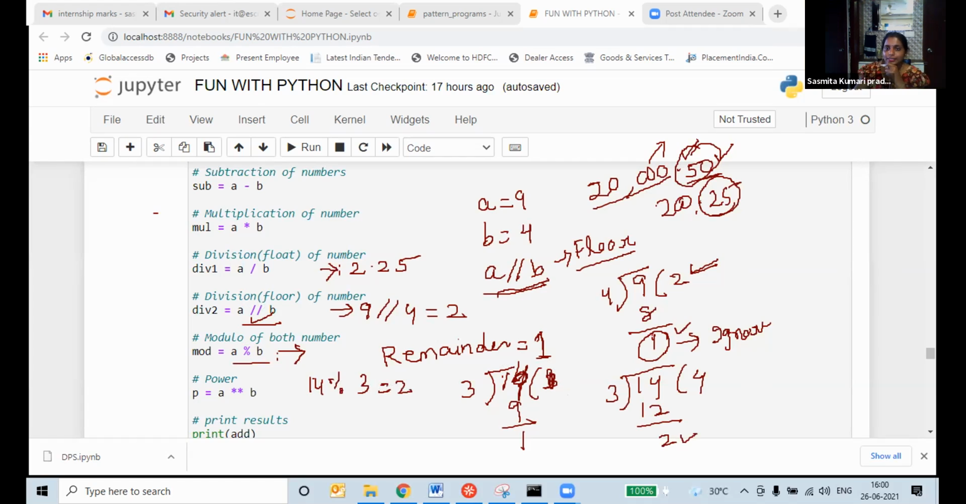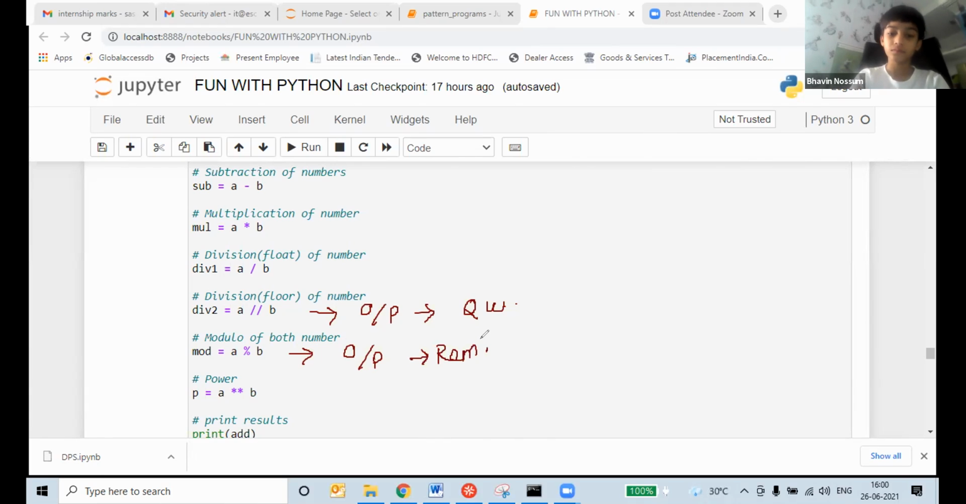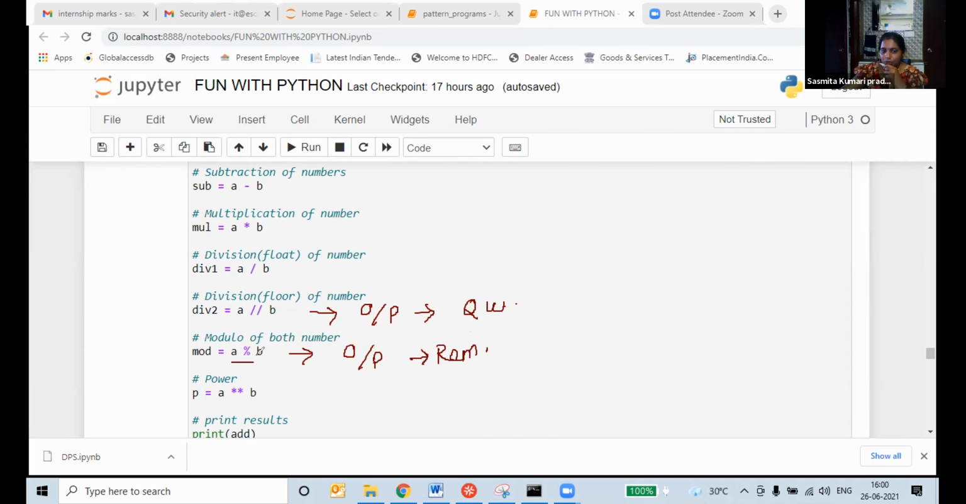I'll clear all these things. In floor division, you will get output only the quotient. In modulus, you will get output only the remainder. Got it? When we give A modulus B, we will get only the remainder. When we give A floor division of B, we will get the quotient.